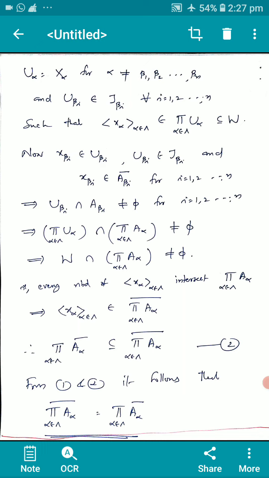Or in other words, W intersection the product of A_alpha is not equal to phi. That is, every neighborhood of (x_alpha), alpha in the index set, intersects the product of A_alpha, so (x_alpha) is an element of the closure of the product of A_alpha.